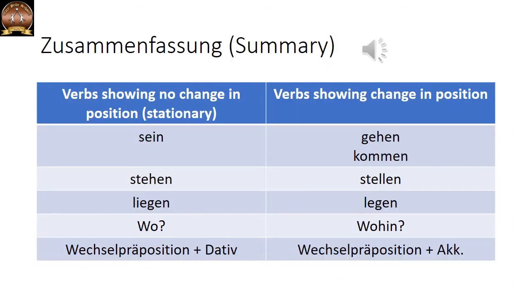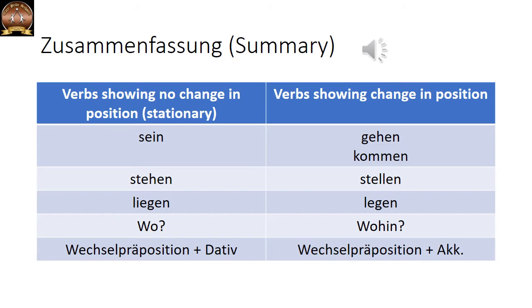Zusammenfassung means summary. So we can summarize all of what we have learned right now in this table. So basically there are two types of verbs. Verbs showing no change in position, that is stationary, or verbs showing change in position.